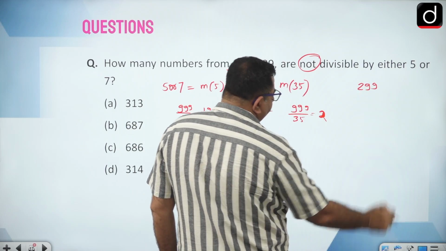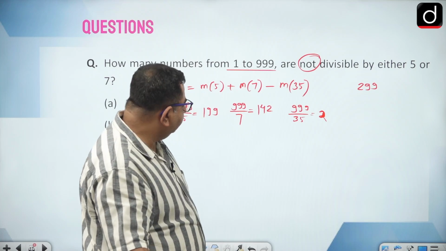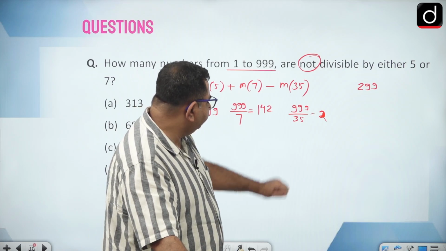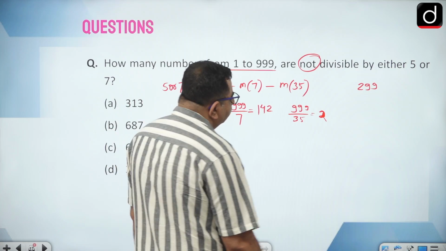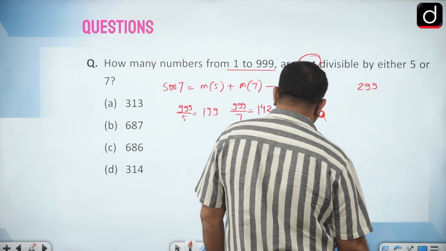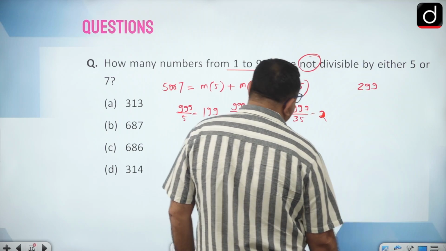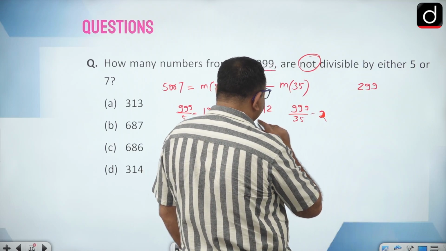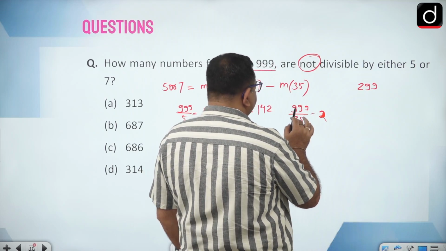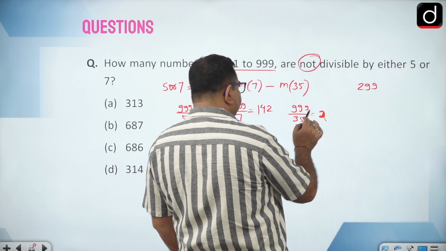So 299 is the overall remaining number. Now 350 is the 10th multiple, so this should be the 7th multiple, right? 70, 80, 90, 29, 299.